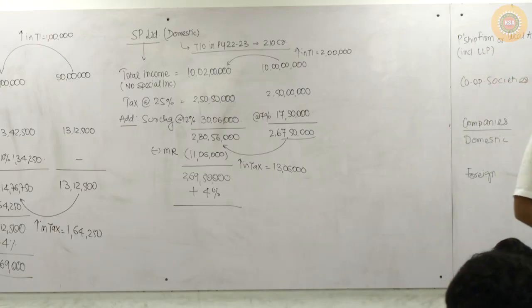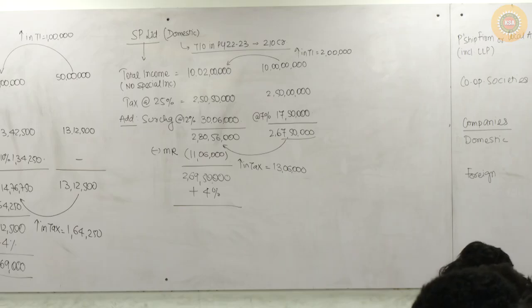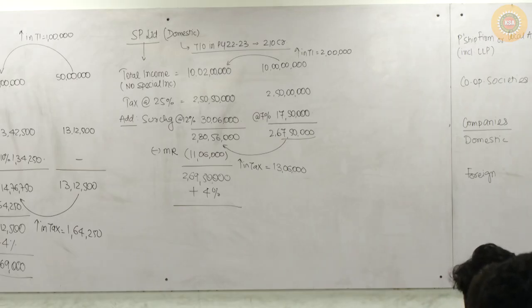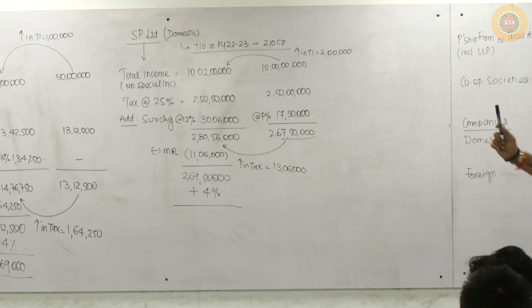Done, sir? Now see, what was the takeaway? That all the assessees are eligible to take marginal relief. Not just individuals, but companies, firms, everyone is eligible. The method of calculation is the same, but the only difference is in tax rates and surcharge rates.